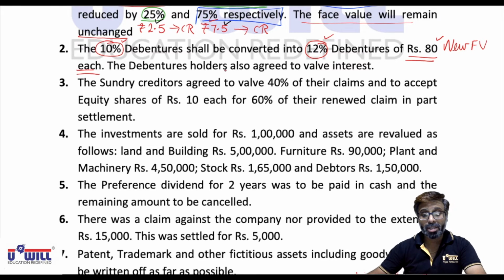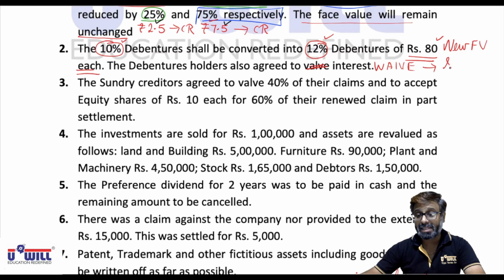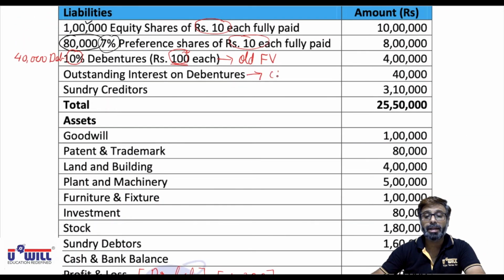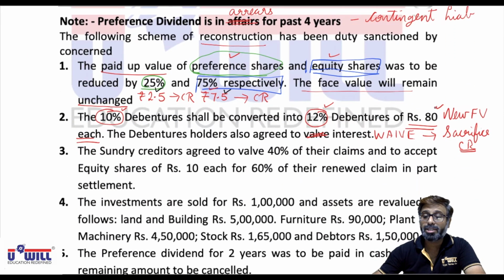And the debenture holders also agreed to waive interest. Waive means sacrifice the interest, which will be transferred to capital reduction. Entire interest will be transferred to capital reduction. And in case of debentures, from 100 they are decreased to 80, so 20 rupees will be transferred to capital reduction.